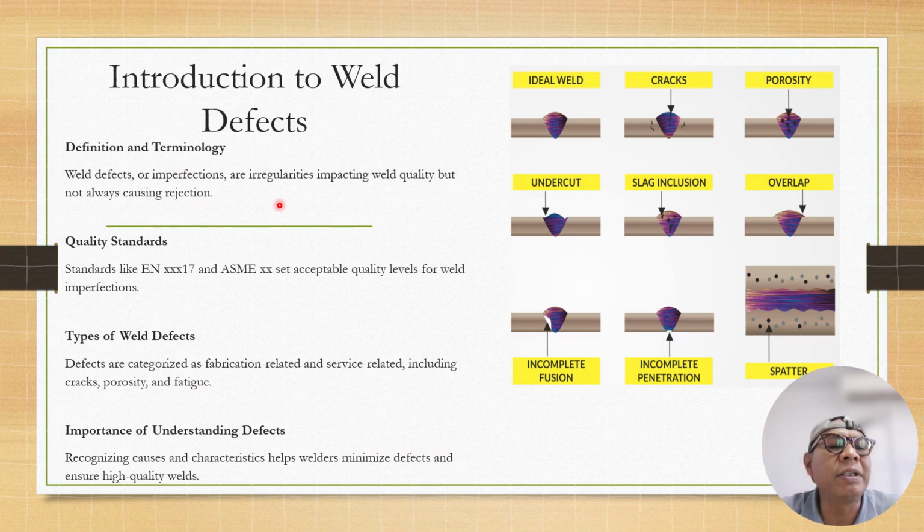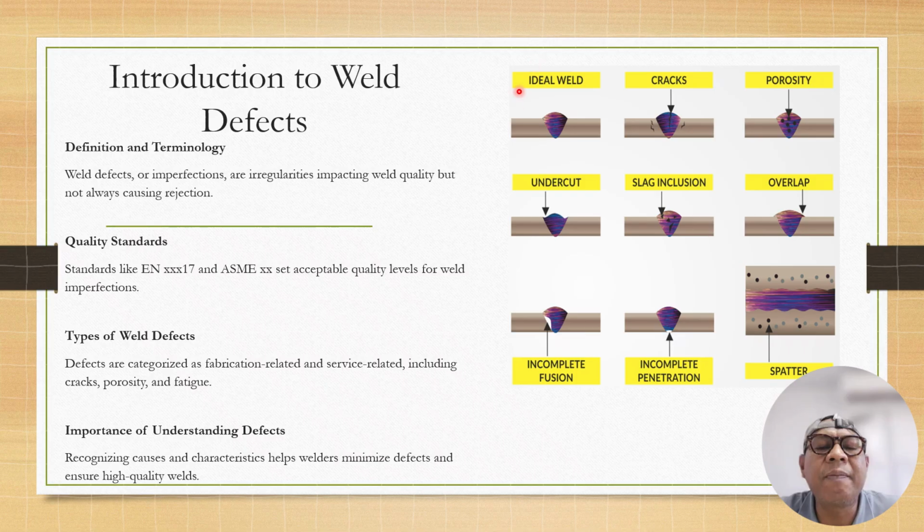Definition and terminology. A weld defect is an imperfection or irregularity affecting weld quality, but it is not always a rejection of the welding. Quality standard, types of welding defects. Defects are categorized as fabrication related and service related, including crack, porosity, and fatigue. It is important to understand defects: recognize the cause and characteristics, which helps welders minimize defects and ensure a high quality weld.